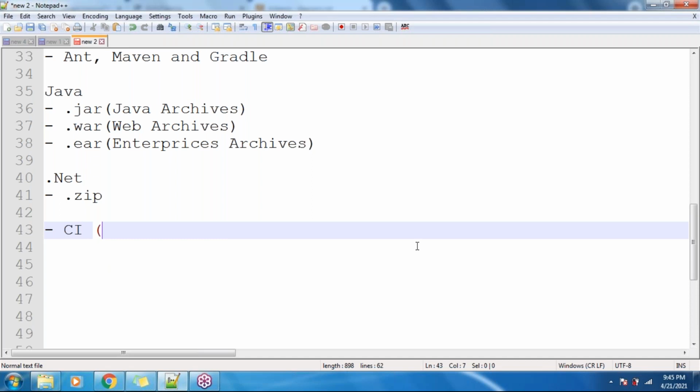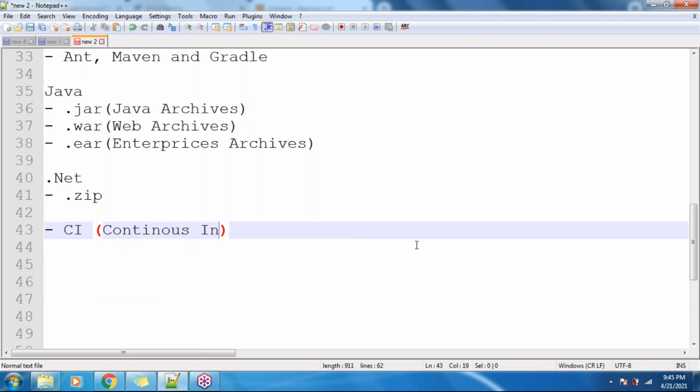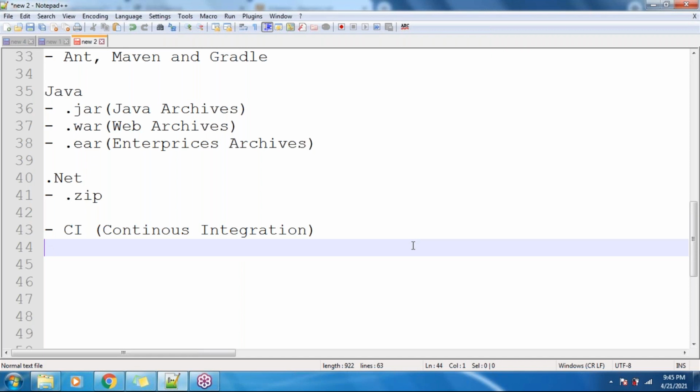Examples of this are Jenkins, Hudson, Bamboo, and many others. A number of tools are available in the market right now, and we can use any one of these as a CI tool.